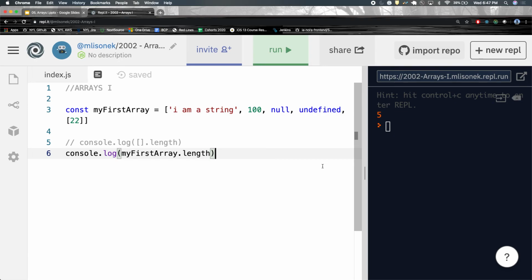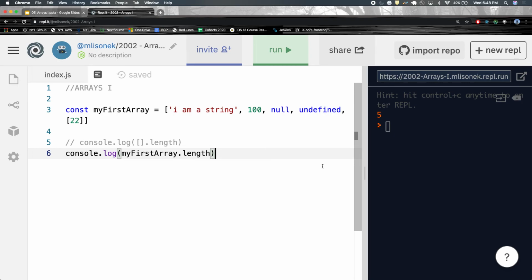You can think of arrays as ordered lists, okay? Just like a string, in no way, shape, or form will you ever try to log out this string and this S will be at the beginning, right? That doesn't make any sense, right? Same thing with arrays. The first place inside of the array will always be there.